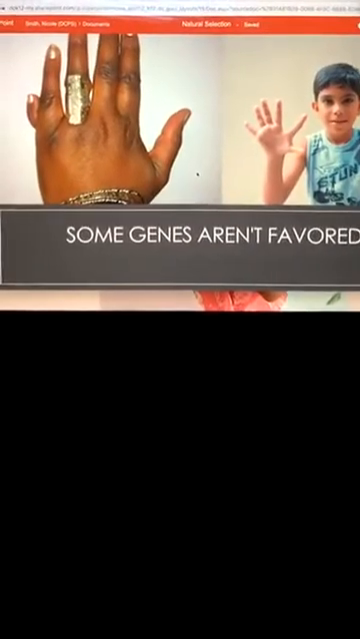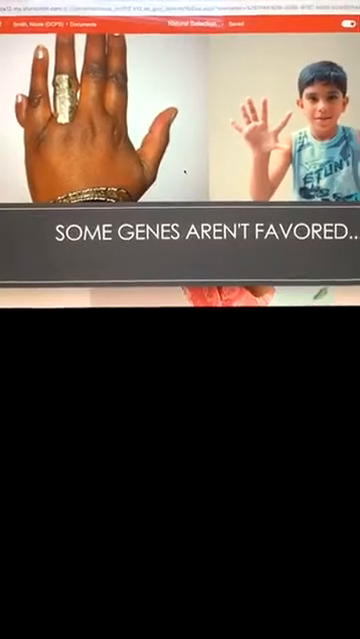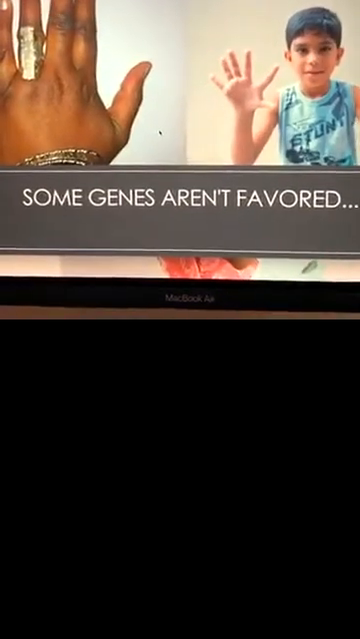Another thing that you have to think about is that some genes are not favored. When you think about people who have polydactyly, which is a mutation that causes people to have 6 fingers, that may not be favored in the population. You may not find that attractive, so people who have 6 fingers may have a harder time mating. And so they typically don't reproduce, or they may not reproduce as often as those who have 5 fingers.